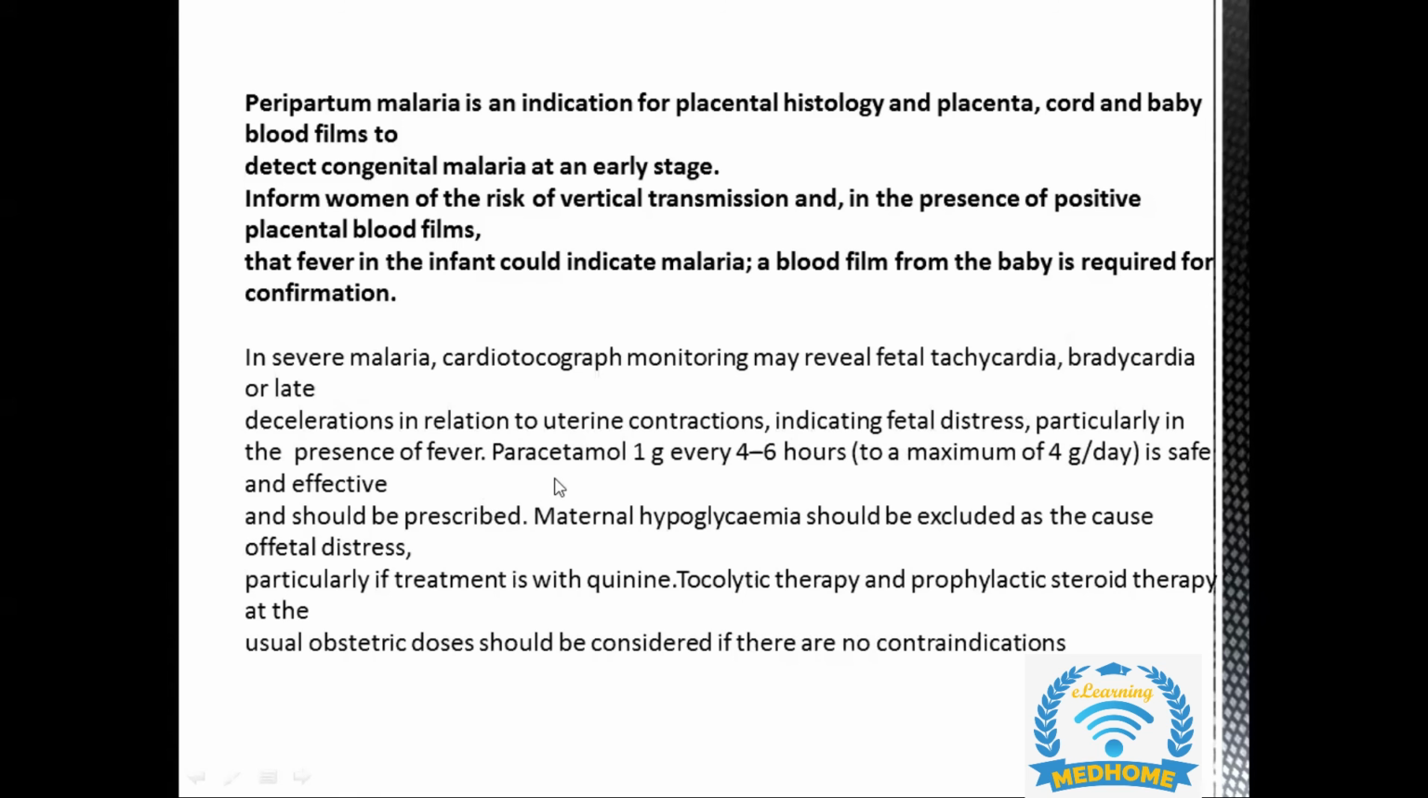So for fever, the treatment is paracetamol, which we have to give 1 gram every 4 to 6 hours, which is safe in pregnancy. Maternal hypoglycemia should also be excluded as a cause of fetal distress, particularly if the treatment is with quinine, because quinine causes hypoglycemia, which can cause fetal distress in the baby. So we should exclude that as well. Tocolytic therapy and prophylactic steroid therapy are the usual obstetric doses that should be considered if there is no contraindication. So there is no extra dose for any tocolysis or steroids for a patient with malaria in pregnancy.